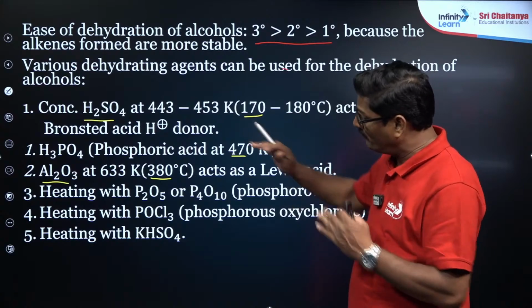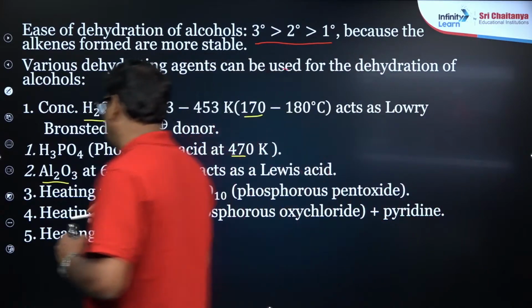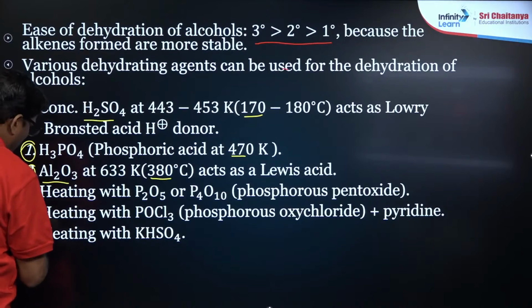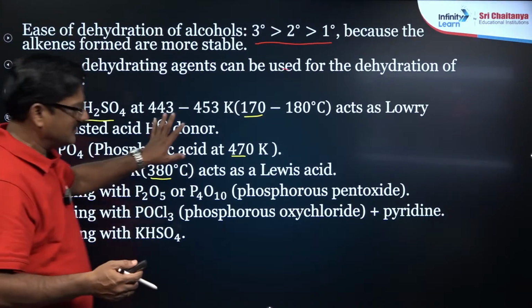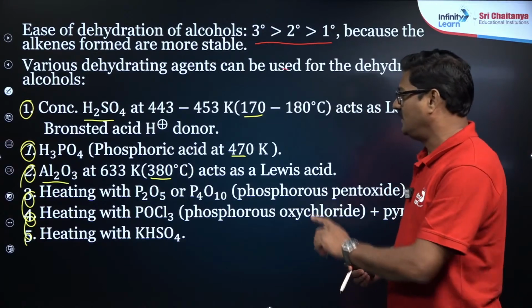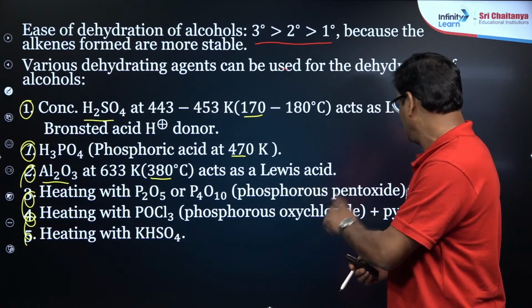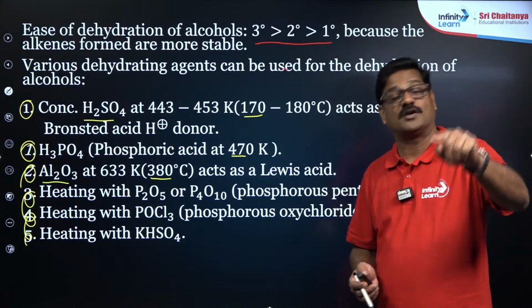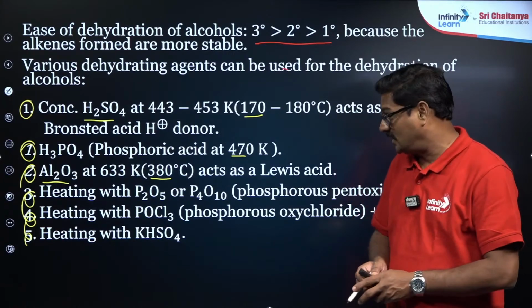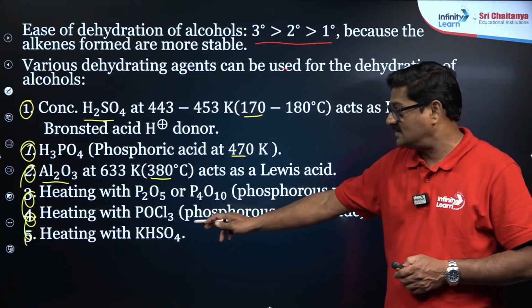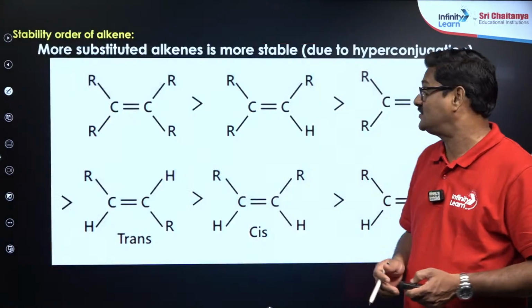There are so many kinds of dehydrating agents, six types are required. It's very, very important. Heating with POCl3 in the presence of pyridine, and heating with KHSO4 is also very important. KHSO4 is an acidic salt, and this acidic salt can undergo dehydration.